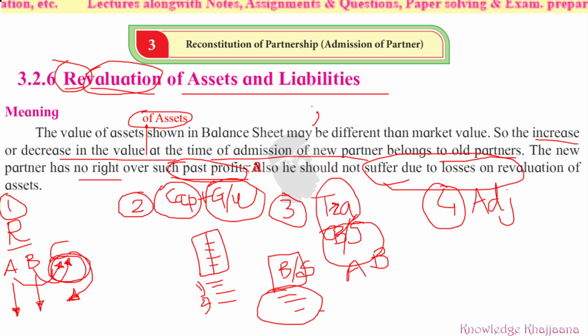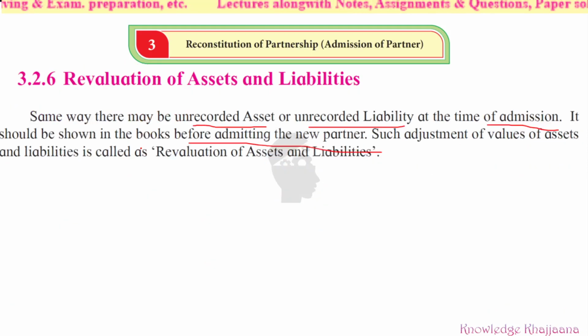It should be shown in the books before admitting the new partner. Whatever is the unrecorded asset or unrecorded liability, its transactions, its effect should be shown in the books before admitting the new partner, because he has nothing to do with it. Whatever was their profit, whatever was their loss, he has nothing to do. So they have to show it in the books before admitting him. Such adjustment of values of assets and liabilities is called revaluation. What is this concept called? This concept is called revaluation.